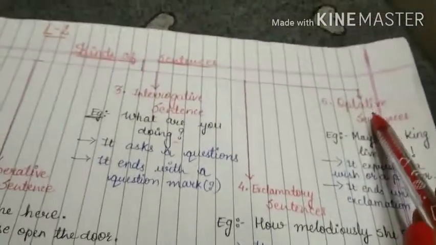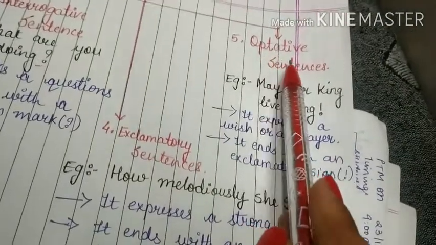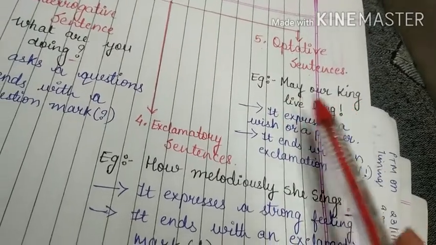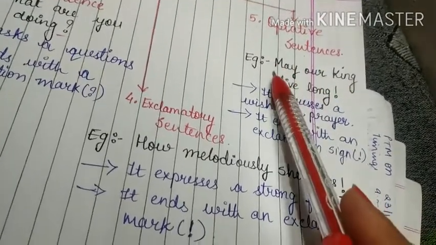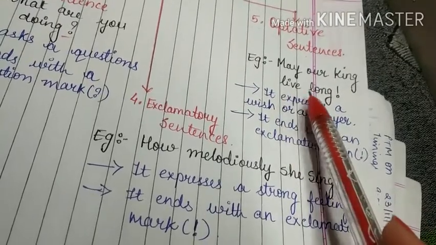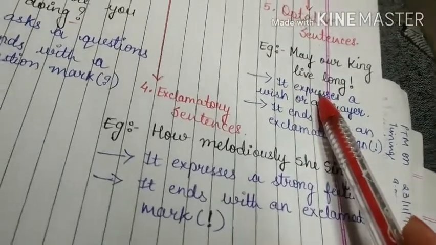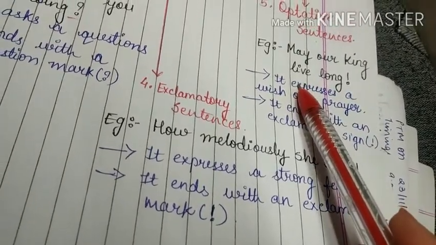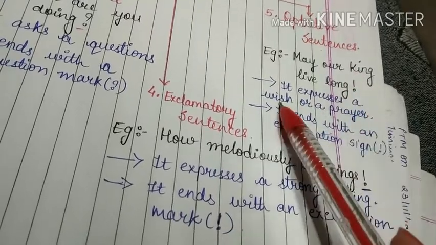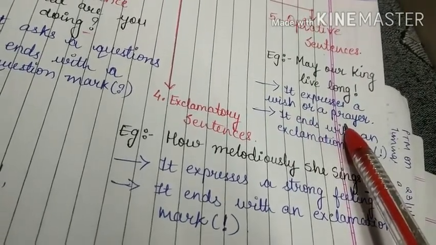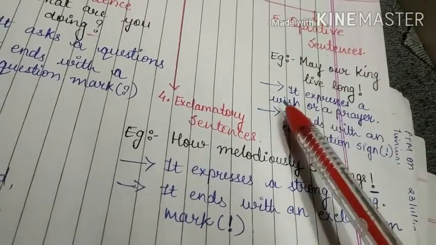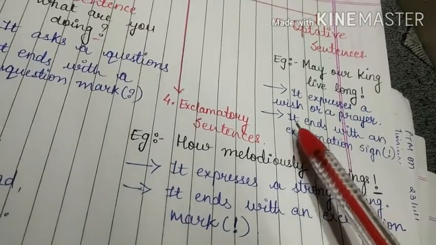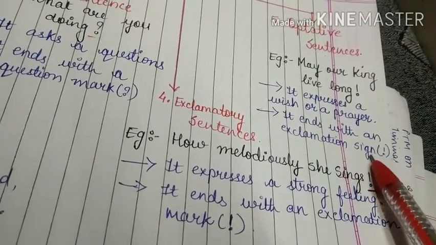Now fifth one is optative sentence. Here let's see one example. May our king live long. Here you can also give one example. May you live long. May God bless you. So here we are expressing a wish or a prayer. So optative sentence are expressing a wish or a prayer and it always ends with the exclamatory sign.